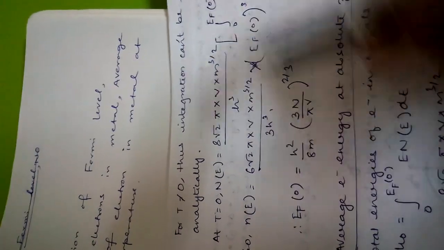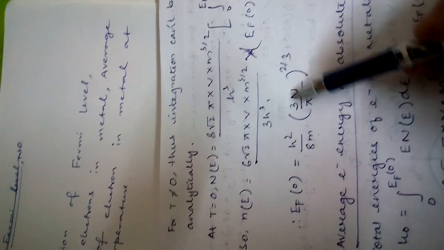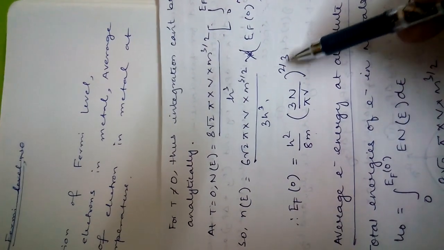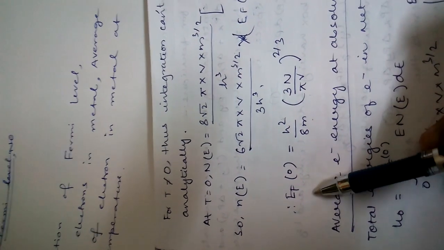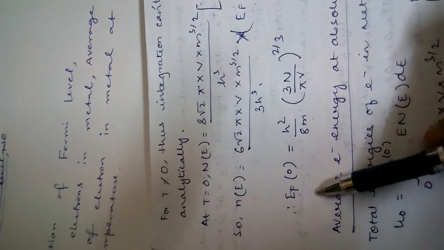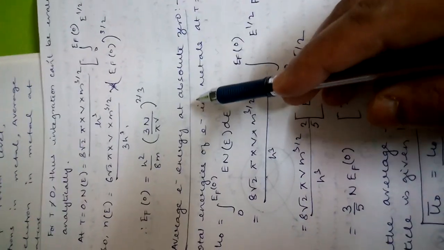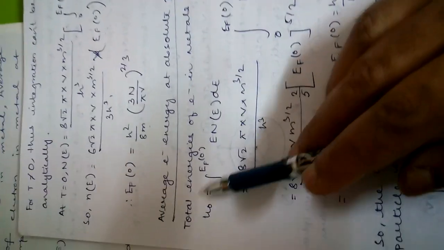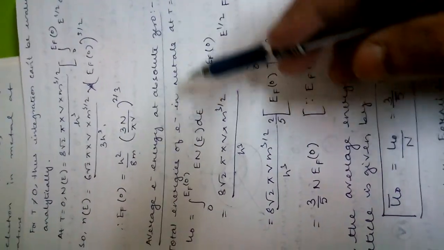So EF0 equals, a simple calculation you may do yourself, h square by 8m, 3n by pi V to the power 2/3. Okay, so this is the expression of EF0, the Fermi function at 0 Kelvin temperature. Now let us calculate the average energy of an electron at absolute 0 temperature in a metal. Let us first calculate the total energy of electrons in a metal at 0 Kelvin temperature.